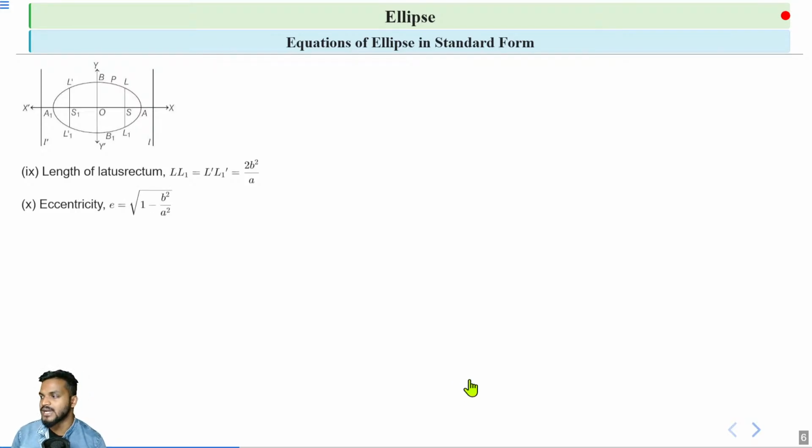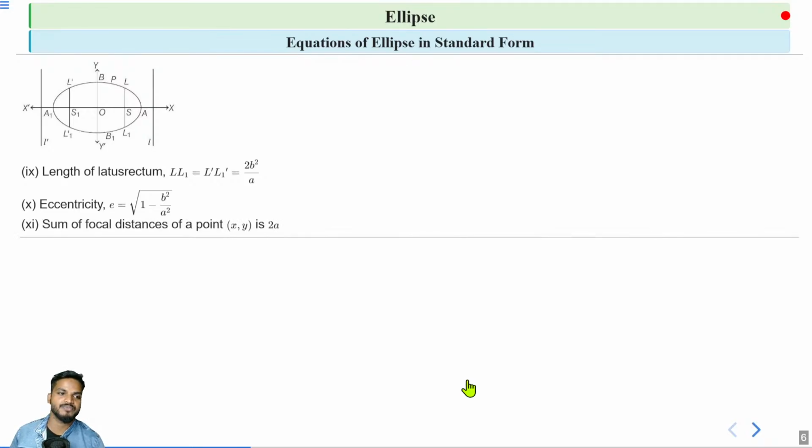Next, eccentricity. So we can calculate eccentricity by using a and b, that is the length of semi major axis and the length of semi minor axis. A is your semi major axis and b is the length of semi minor axis. So e is given by root under 1 minus b square by a square. Clear? This is also an important relation.